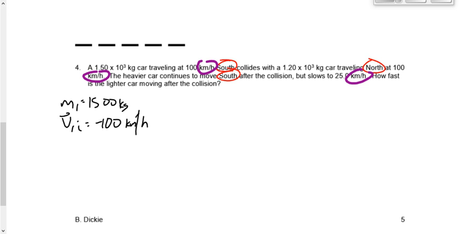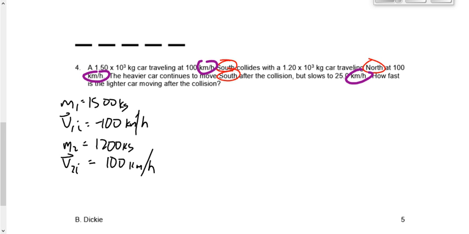We're going to say that object number 2, M2, is 1,200 kilograms. And V2I is, this one is also 100 kilometers per hour, but this one's to the north. So this would be converted to meters per second, it'd be positive 27.777. But again, the units cancel, so we can leave it kilometers per hour if we want.